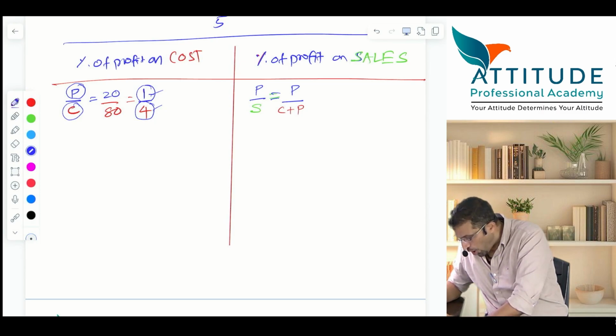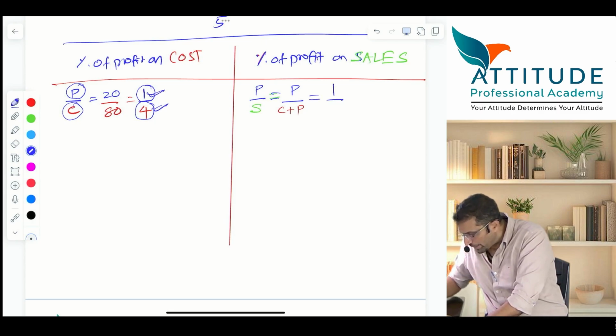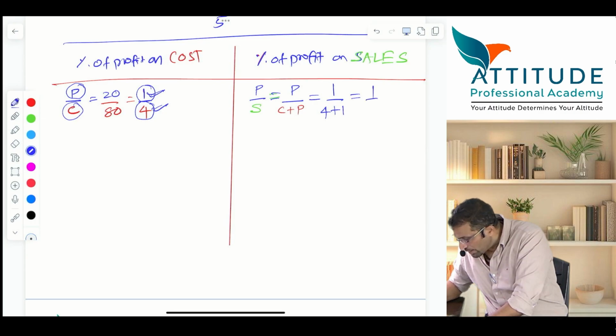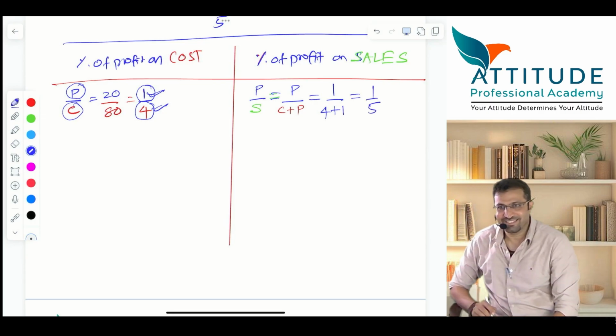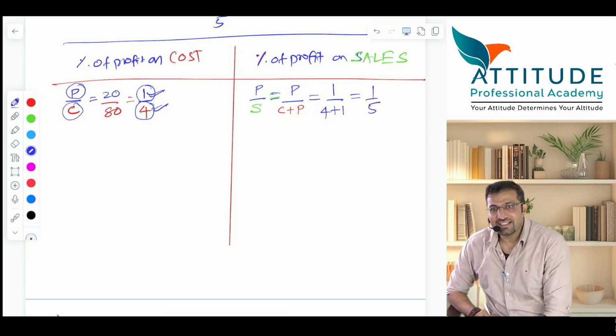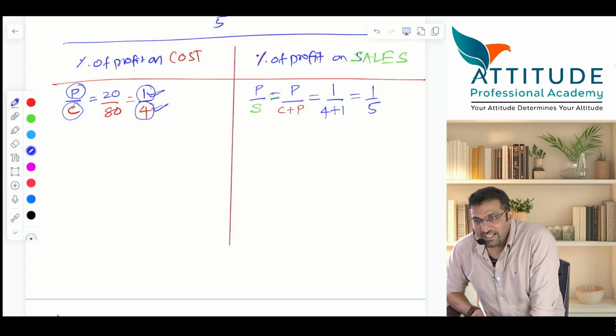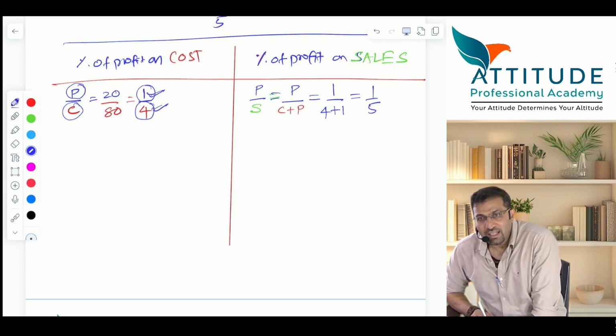Okay. Therefore, if profit is 1 rupee, cost is 4 rupees, and again profit is 1 rupee, this becomes 1/5. Understood the logic?